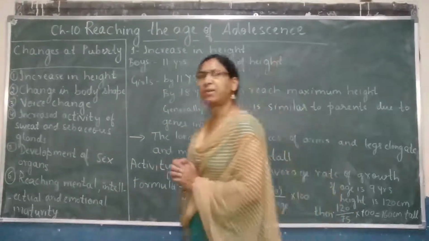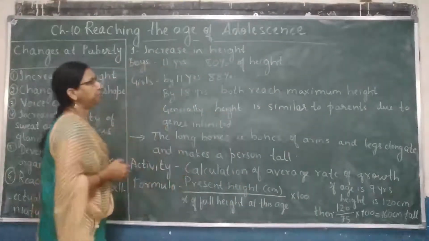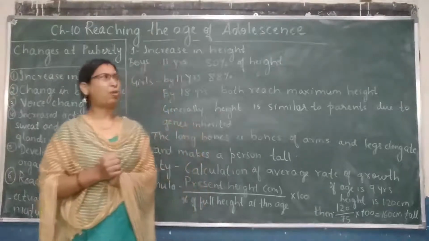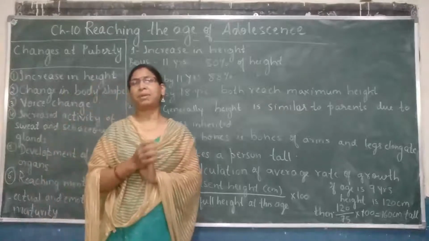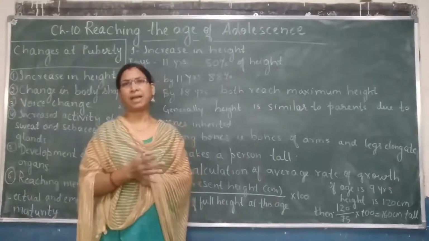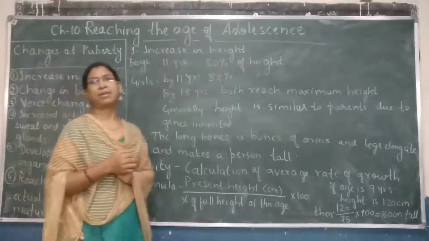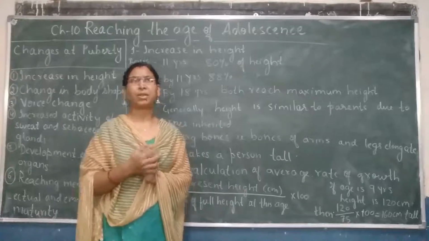Let us start with the first one, that is increase in height. Generally in case of boys, by the age of 11 years they reach 80% of their height, and in case of girls by the age of 11 years they reach 88% of their height.